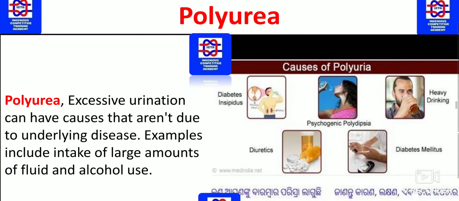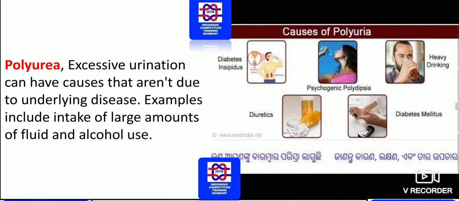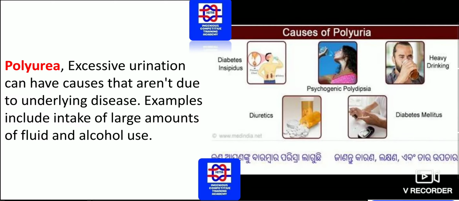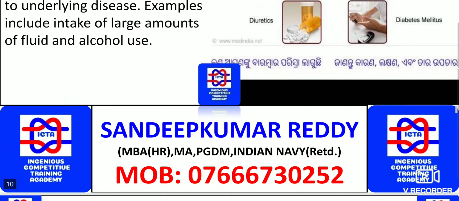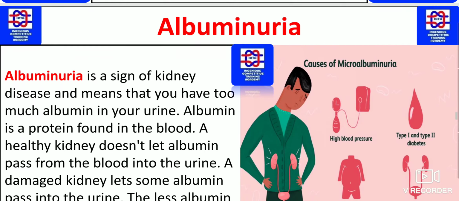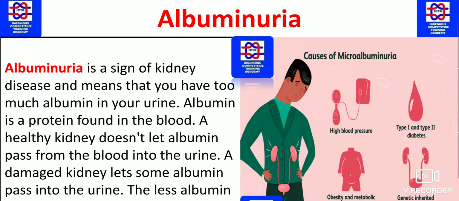And polyuria is excessive urination, which can have causes that are not due to underlying diseases. Examples include intake of large amounts of fluid and alcohol use. If you consume more alcohol and water, then you will have this kind of problem, that is polyuria, excessive urination. You should know exactly what diagnoses are present in our daily life.